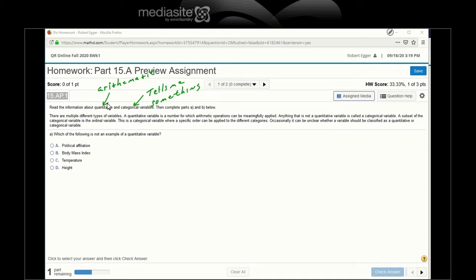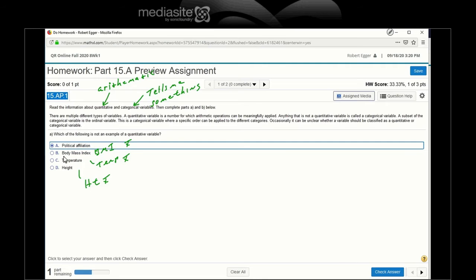Definitely not numbers that I can do statistics on. Body mass index, maybe do a histogram on BMI. Yeah, I can do an average BMI. Temperatures, I can do an average temperature. I can get an average height. I can do an X-bar on all these, but I can't do it on political affiliation.